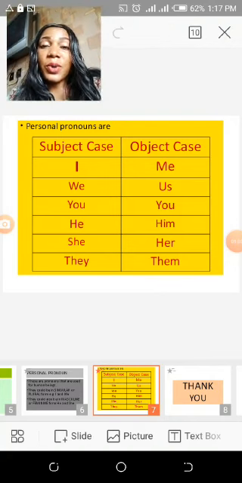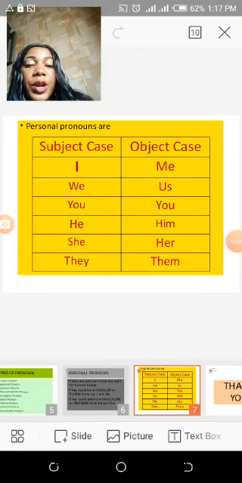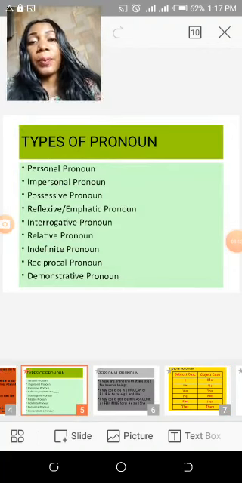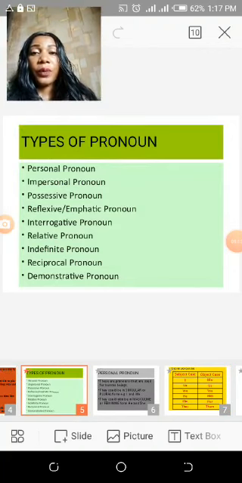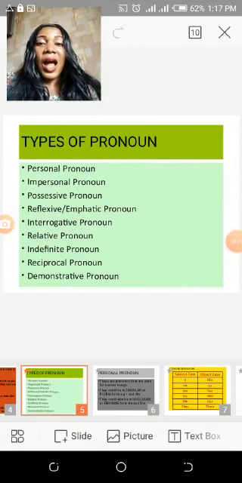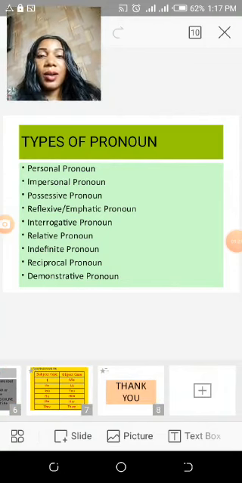In subsequent classes, we will look at other types of pronouns that we have. But remember, today we've been able to talk about the personal pronoun. So ensure that you read more, and I will still send some more tasks to you to work on.